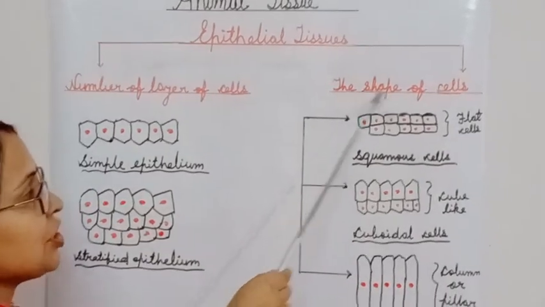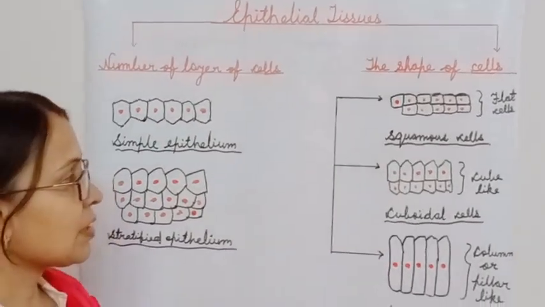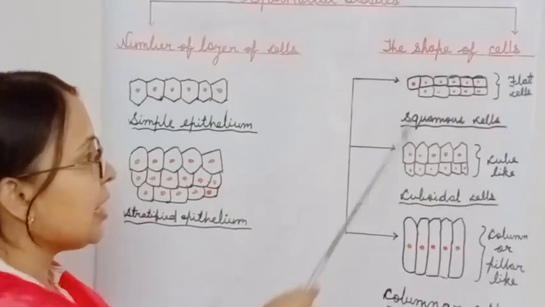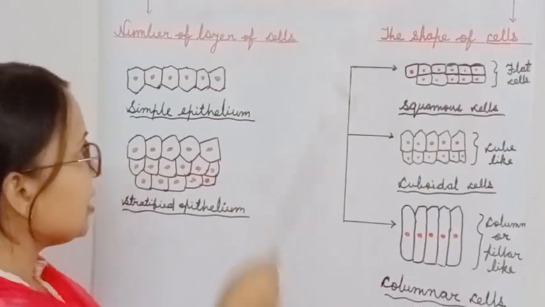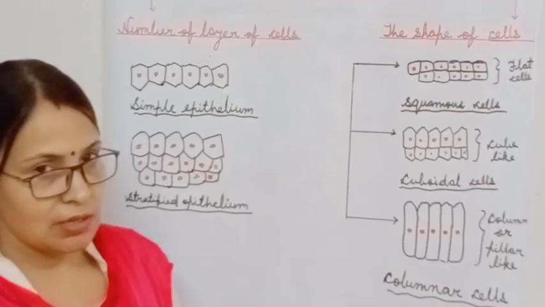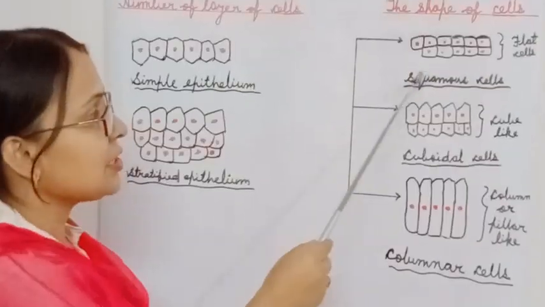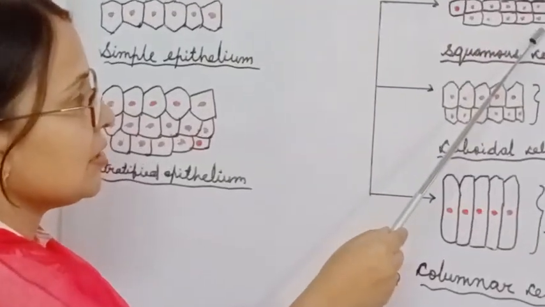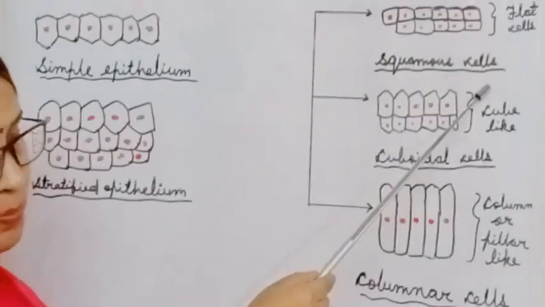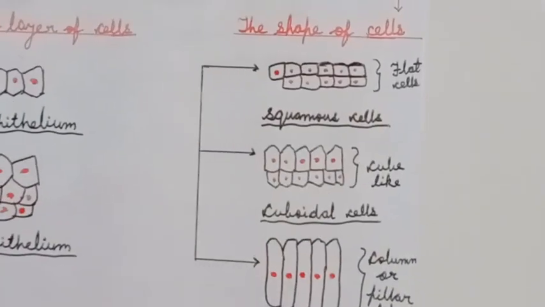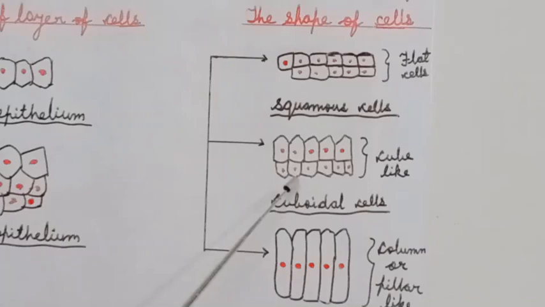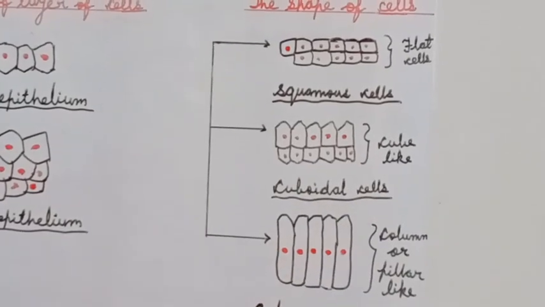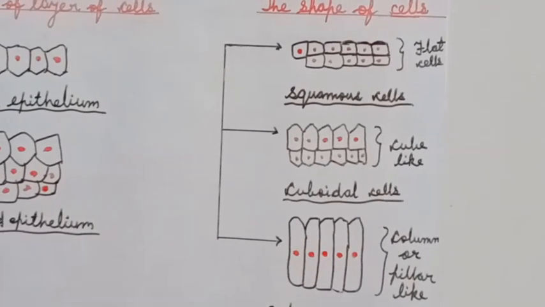Second factor is the shape of the cells. There are different shapes of cells present in epithelial tissues. If the shape of cells is flat, they are of squamous type, they are squamous cells. And if the shape of cells is cube-like, they are cuboidal cells.